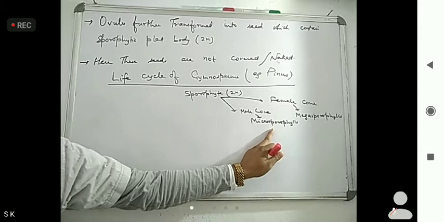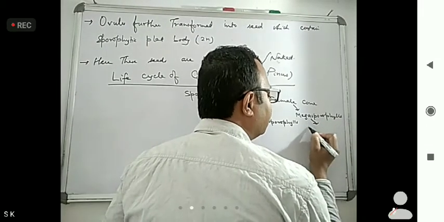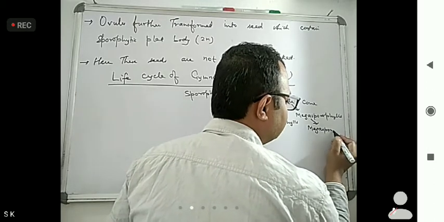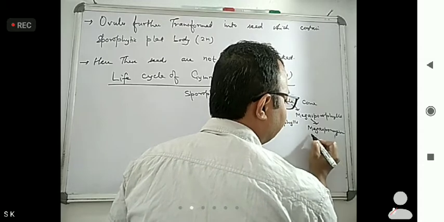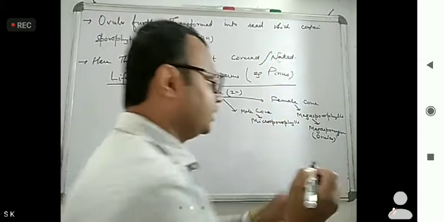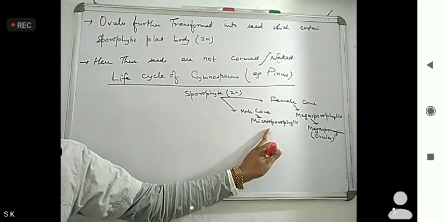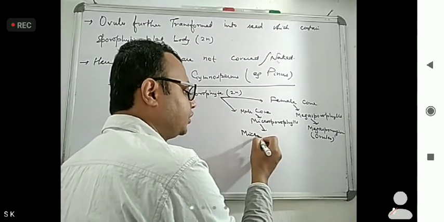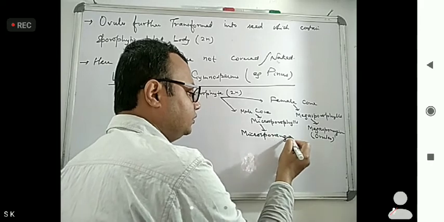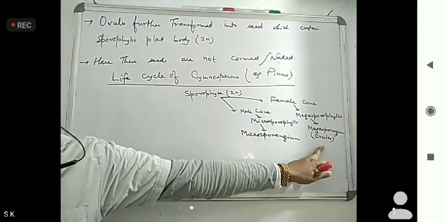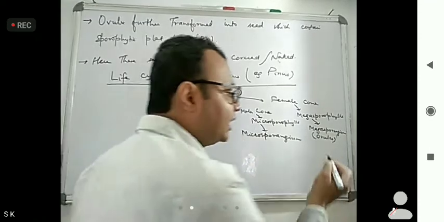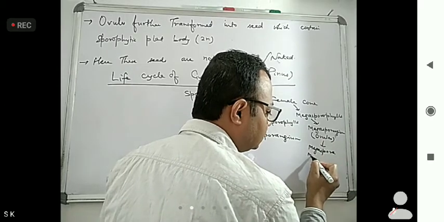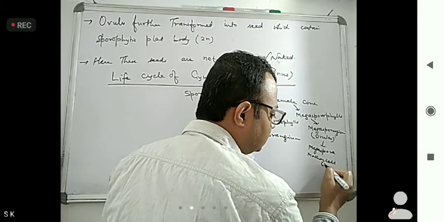Now, megasporophylls form megasporangium, or what we call ovules. And microsporophyll leads to microsporangium. Now this megasporangium forms the megaspore mother cell.